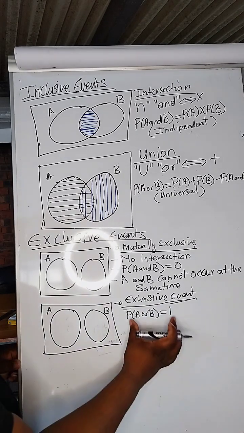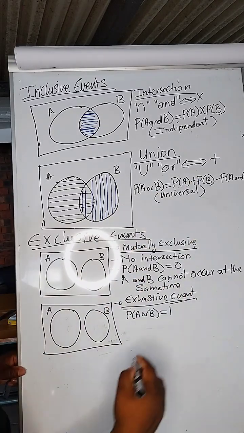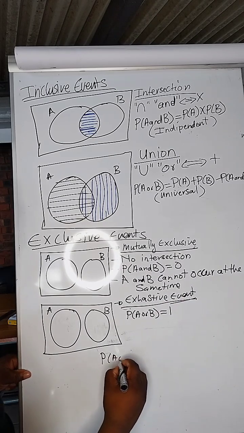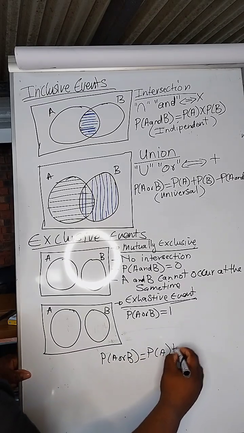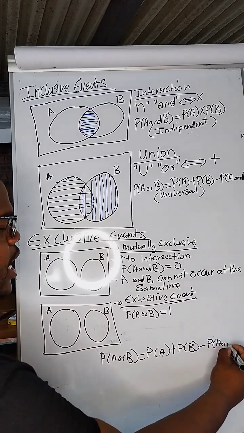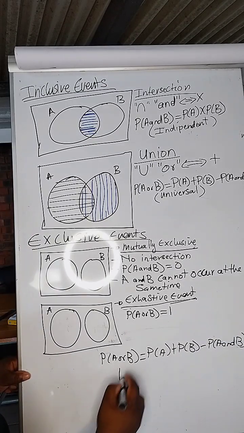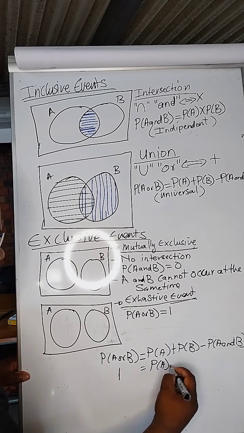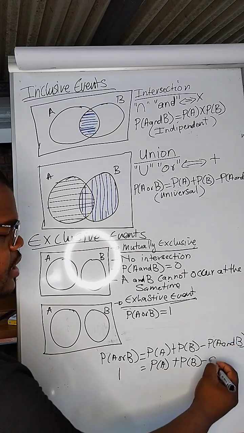Okay, now let's utilize this formula to make this true. Come with me. I'll have the probability of A or B is equal to the probability of A plus the probability of B minus the probability of A and B. Okay, we know this to be 1 according to this one. We know that this is 0.